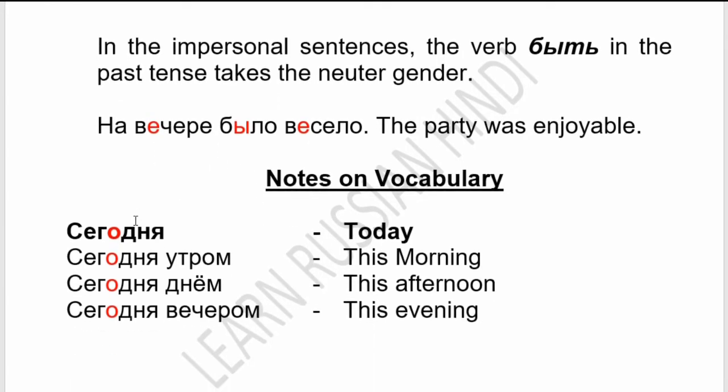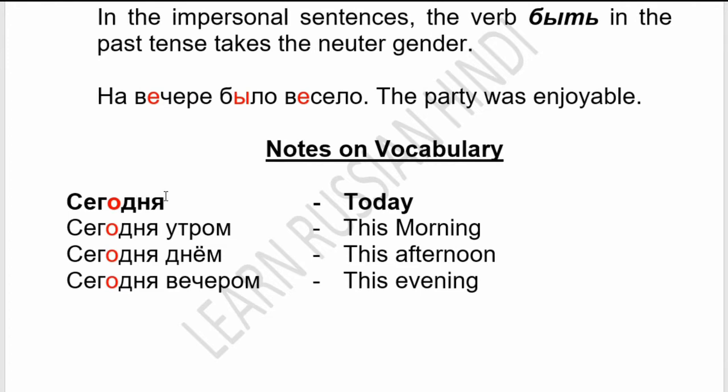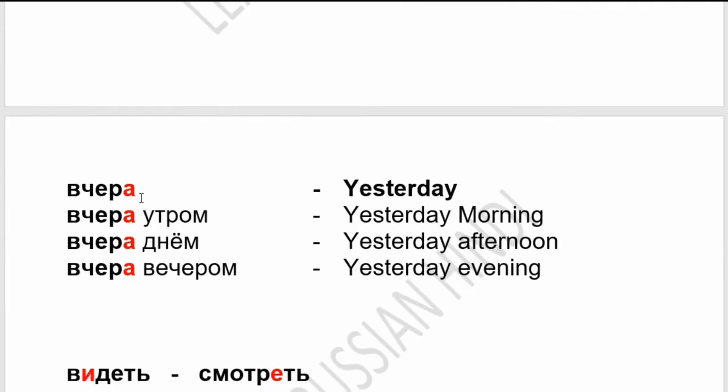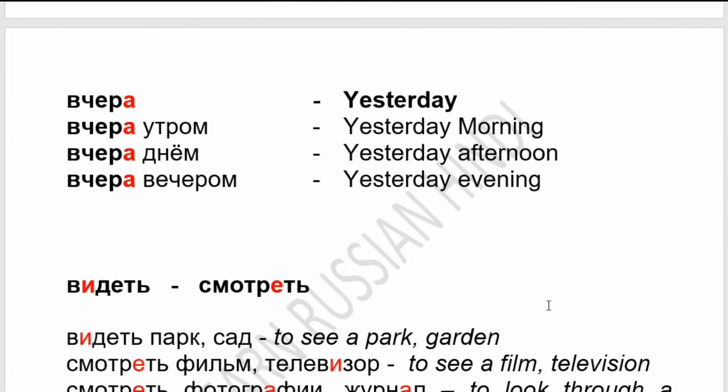Notes on vocabulary. Segodnya, pronounced like Sivodnya, means today. Segodnya utrom, this morning. Segodnya dnyom, this afternoon. Segodnya večerom, this evening. Similarly, vchera means yesterday. Vchera utrom, yesterday morning. Vchera dnyom, yesterday afternoon. Vchera večerom, yesterday evening.